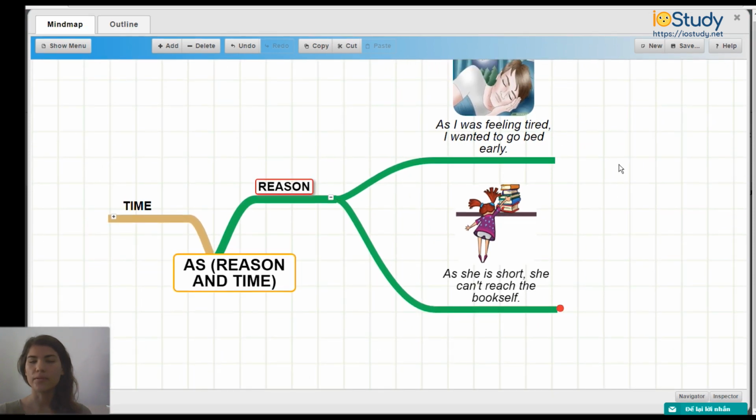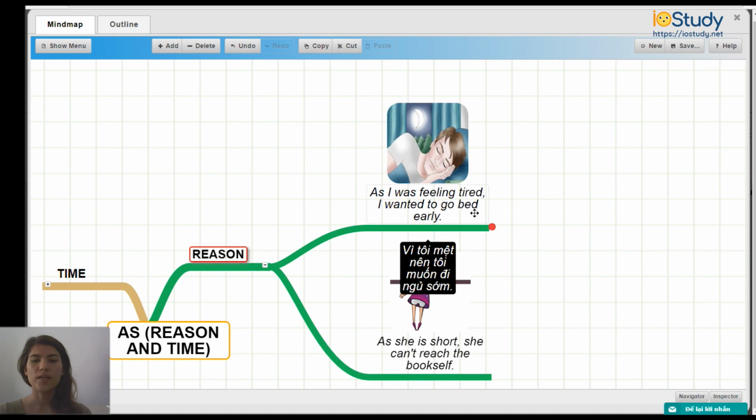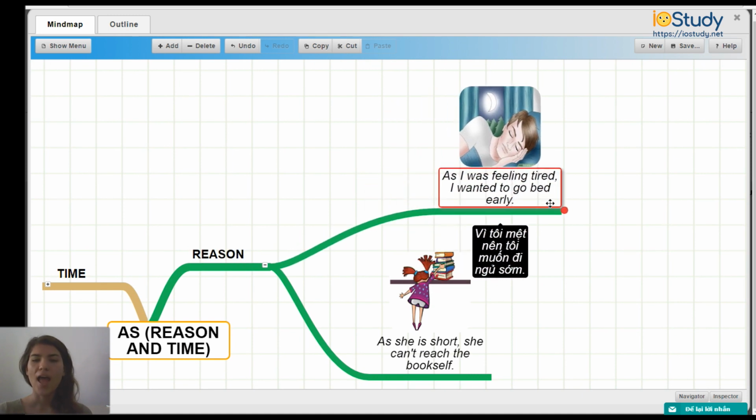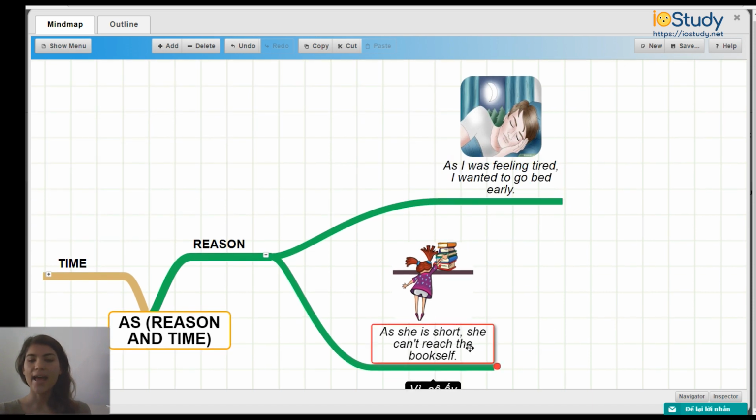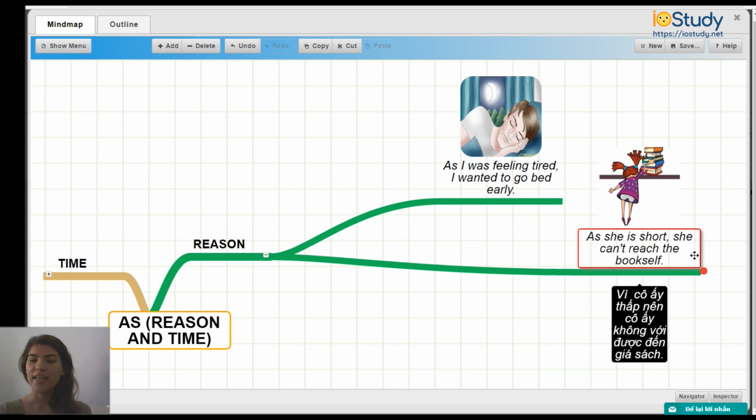We have two examples. Example number 1. As I was feeling tired, I wanted to go to bed early. And as she is short, she can't reach the bookshelf. So both of these are using as to talk about the reason for something.